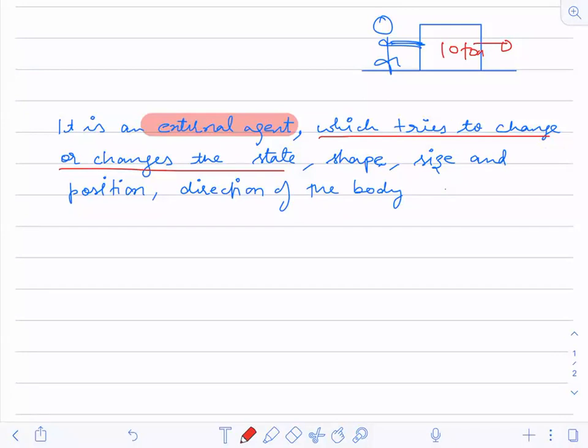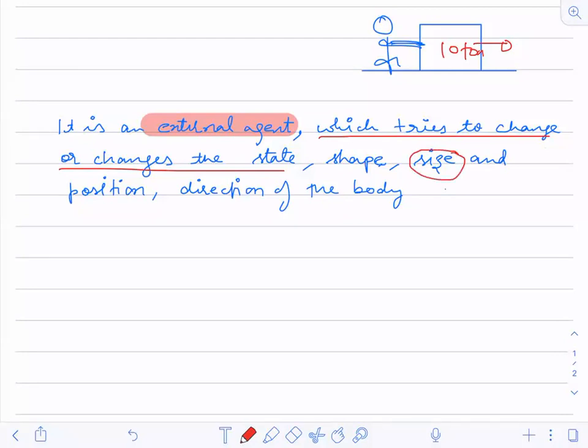Understood? But the result or the effect of that force is zero. Effort is there, but the effect is zero. And the effect you will be saying like work done will be zero. Force is not zero, work done will become zero. If you're pushing the wall and the wall is not moving, what will you say? That displacement is zero, that's why the work is zero. You will never say that the force is zero. Force will be there.